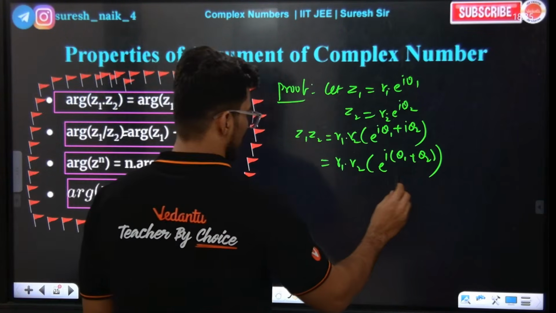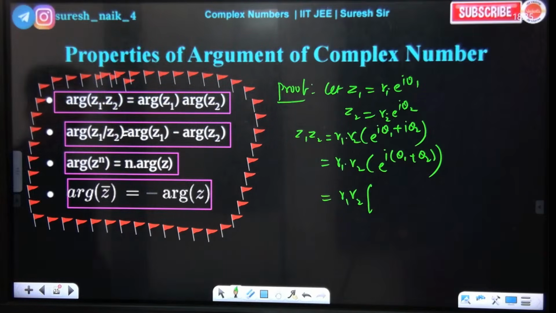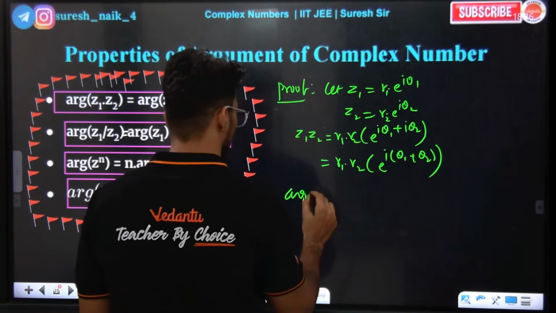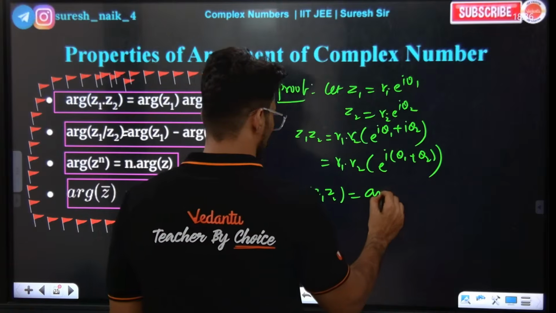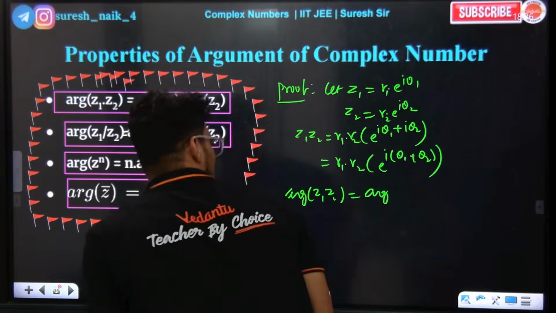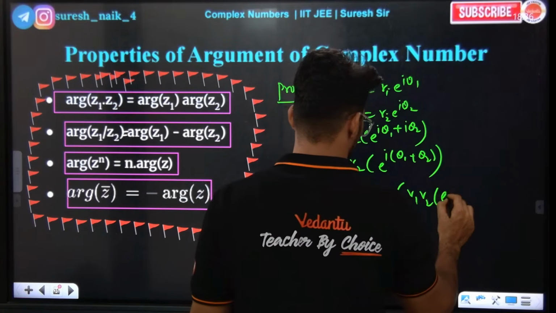E power of i theta means what? Cos theta plus i sin theta. Proof is very necessary to study. See, take the argument of z1 z2. Argument of r1 r2 into e power of i theta 1 plus theta 2, right?